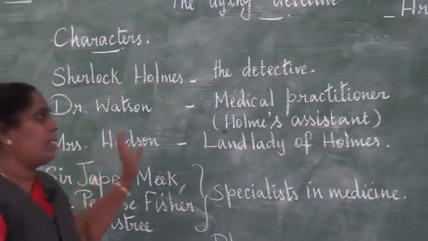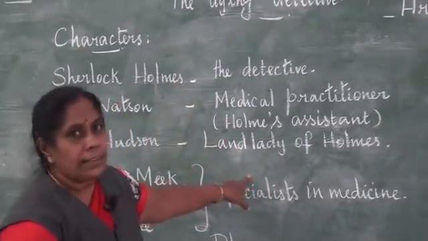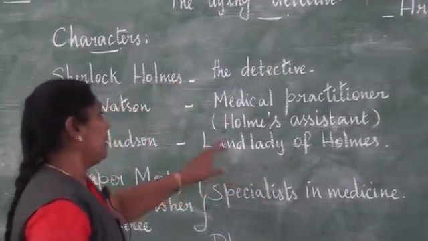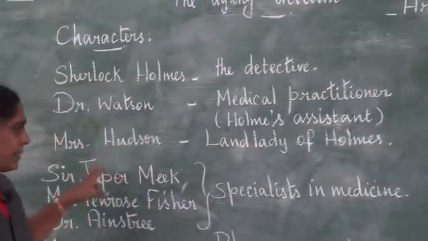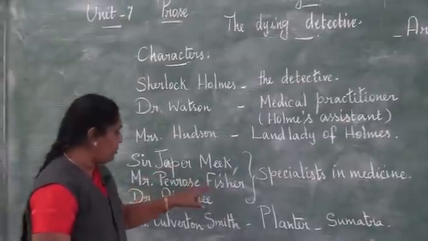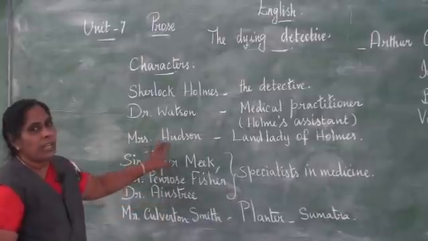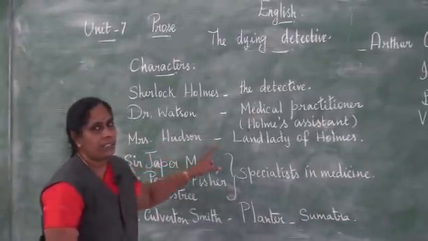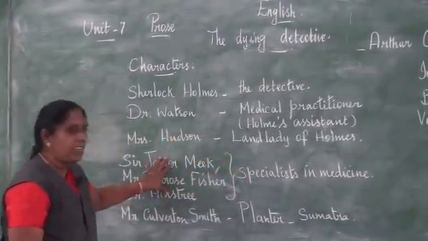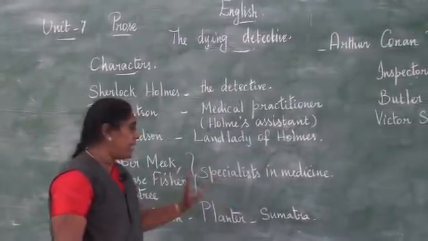Then we come across another character, Mrs. Hudson. She was the landlady of Holmes. The place where Holmes was living belonged to Mrs. Hudson. Then we come across Sir Jasper Meek, Mr. Penrose Fisher, Dr. Ainstree. Now all these doctors don't take active participation in the story, but they are just mentioned by Mr. Watson. They are all specialists in medicine.